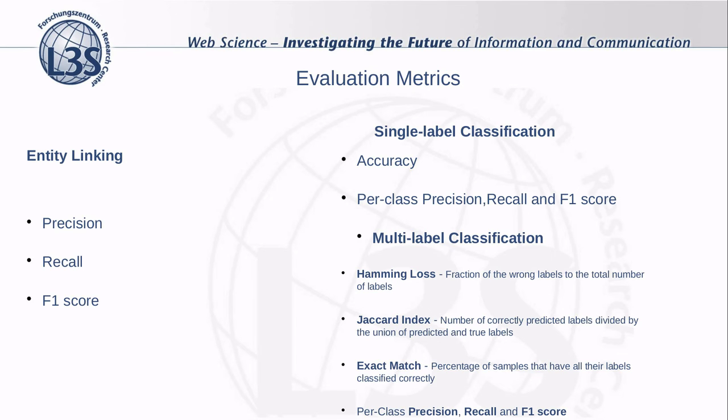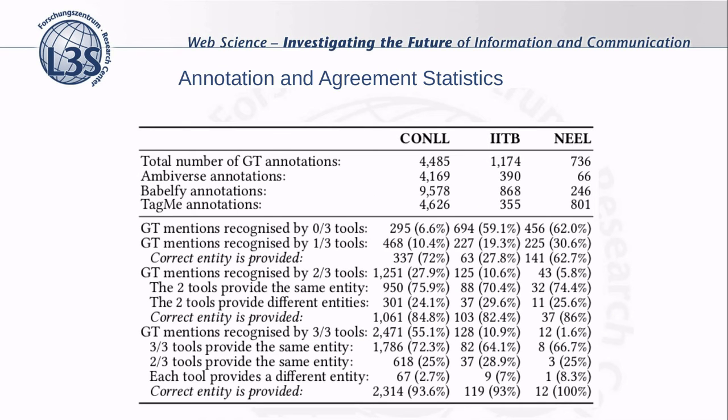Now I'm going to show you some annotation statistics that were created by the three tools employed in our work. The first four rows show the total number of ground truth annotations from each dataset and the number of annotations that were produced by each of the considered entity linking tools. The next rows show the number of ground truth mentions recognized by 0, only 1, 2, or all three tools, as well as the number of mentions for which at least one of the tools provides the correct entity and the agreement of the tools in the provided entities.